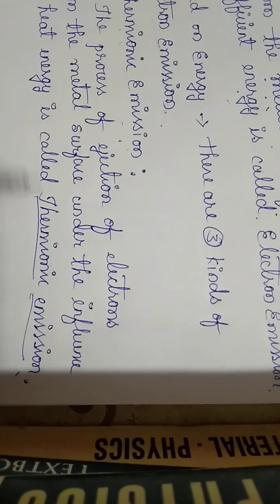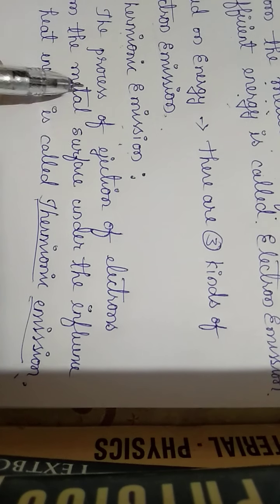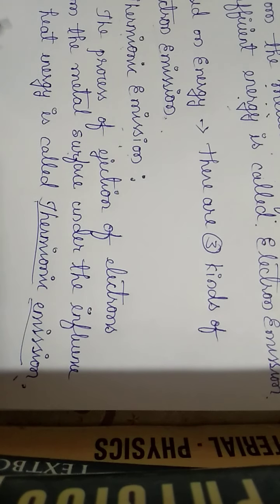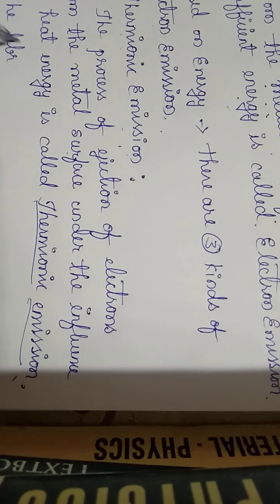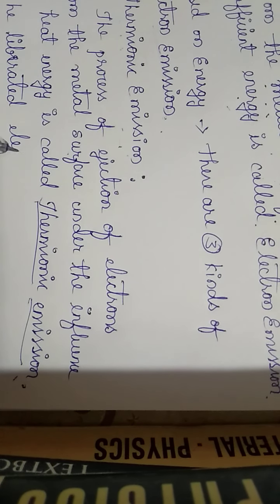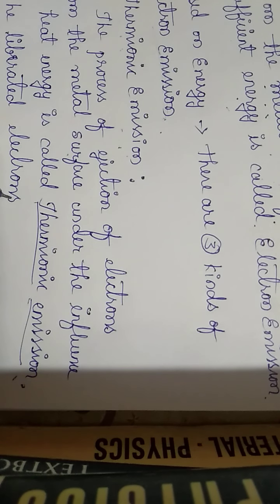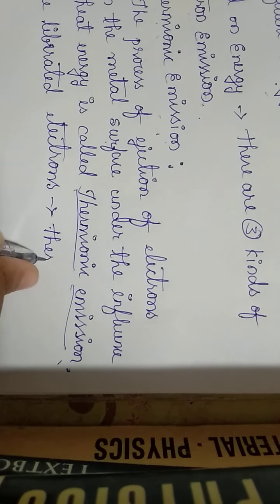Here, whenever you supply the heat energy, means thermal energy, electrons from the metallic surface will eject. The ejected electrons or the liberated electrons are called as thermions.